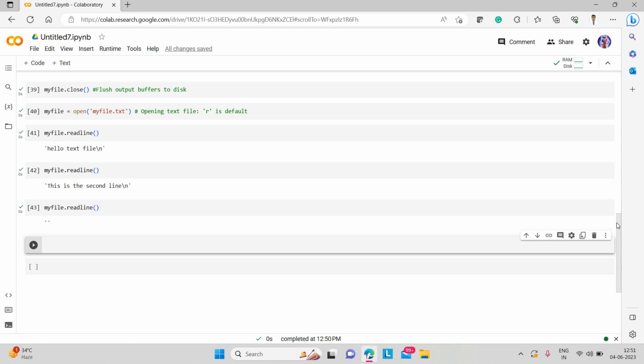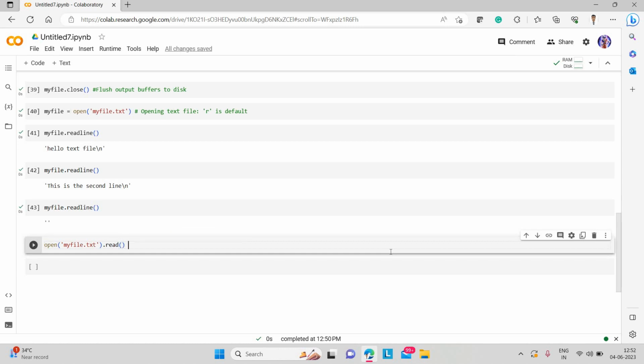Once you write the code, you need to optimize it. You are learning how to optimize the code, because there are a lot of lines now, and I need to use the readline function every time to read a single line. If there are 100 lines and I want to print them at one time, I can just write a line of code that prints 100 lines. I don't need to write myfile.readline 100 times. So this is optimizing code. Now let's see how we'll do this. We can write open, the file name and the format, filename.txt. Then we just simply write read.